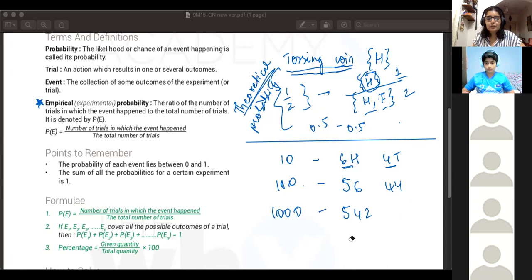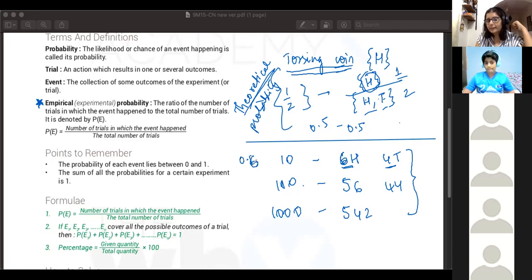So the relation between theoretical and experimental probability is what you observe happening as you keep doing the same experiment. The number is always varying.